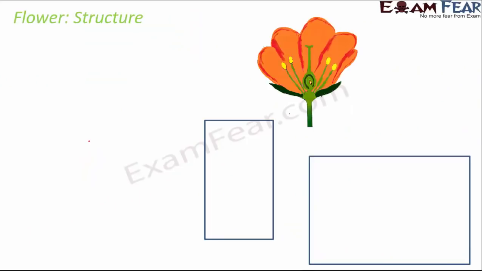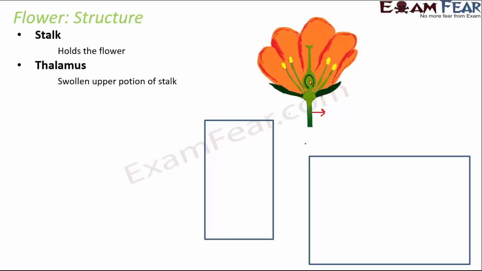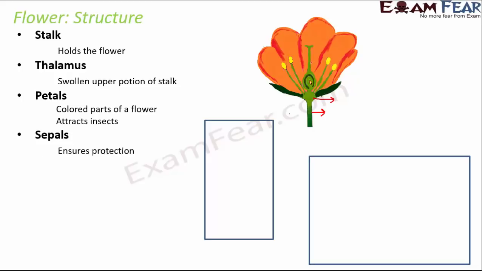Now the most important part is flower structure. When we talk about the structure, we will quickly go through the function of each part. The stalk is this tube-like structure which holds the flower. Then there is the thalamus, which is the swollen upper portion of the stalk. Then there are petals, the colored part of the flower which attracts insects. In this case, the petals are orange in color. Then sepals, which ensure protection. So these are the sepals and these are the petals.